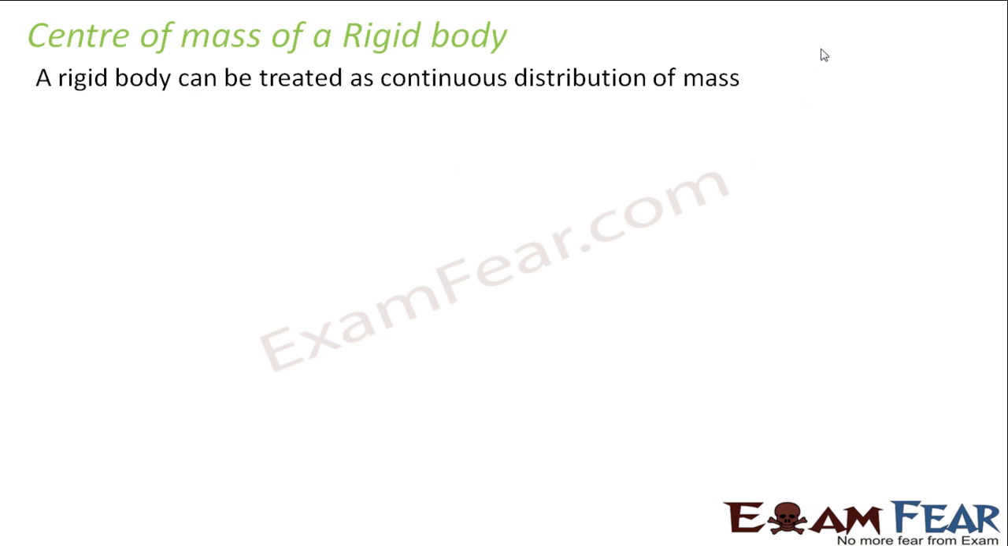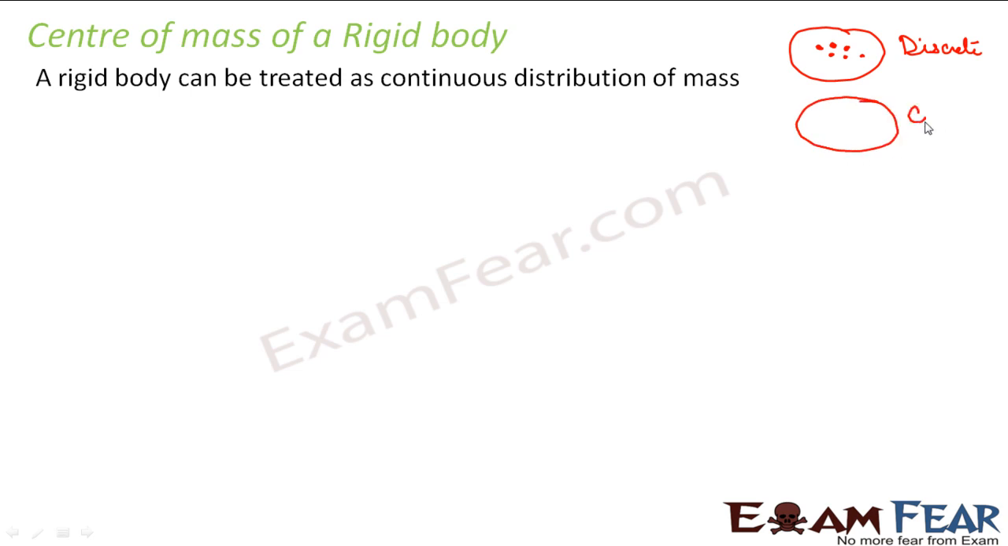What do I mean by continuous distribution? Let us suppose there is one distribution. This is discrete. In a discrete distribution, if this is m1, this is m2, this is m3, this is m4, you can distinguish each of the particles from each other. But when I say continuous distribution, this is m1, m2, m3, m4, m5, so close to each other that it looks almost like a continuous distribution. So now a rigid body can be considered as a continuous distribution of mass.